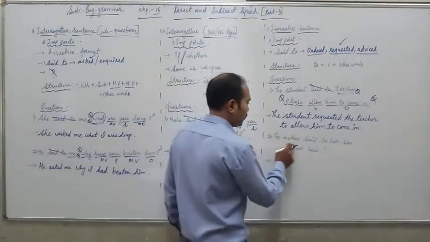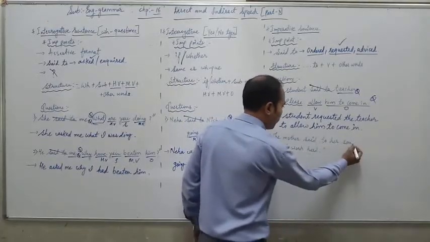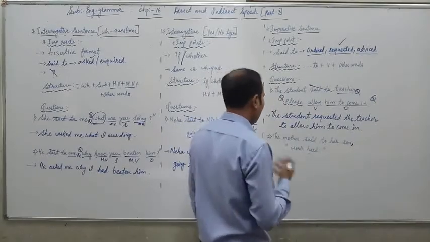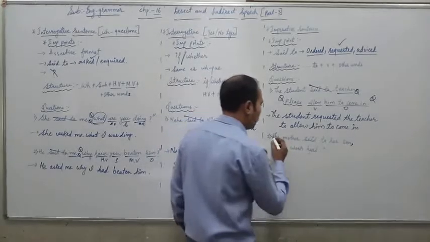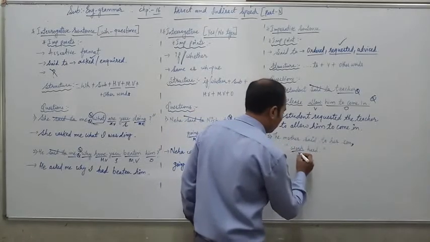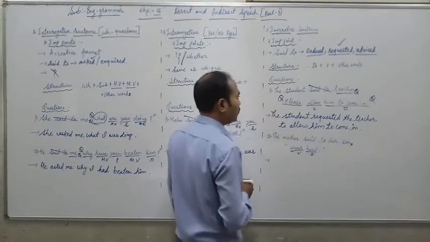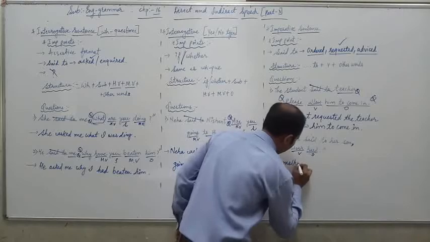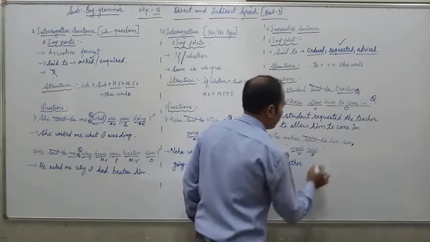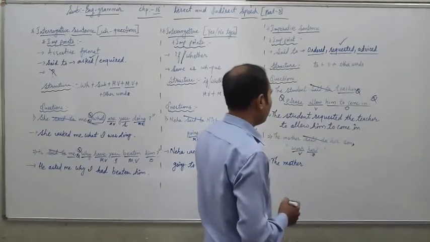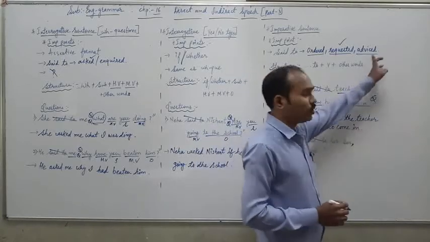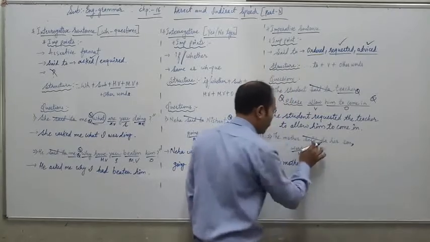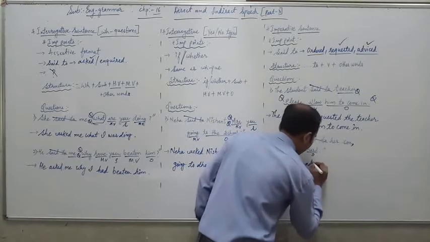Question number 2. The mother said to her son, "Work hard." It is a direct speech. Let us change it into indirect. Here this is the verb, and this is the other word. So let us start. The mother said to her son. Here the mother is giving advice to her son, so we have to select the word advice. In place of said to, we write advised.